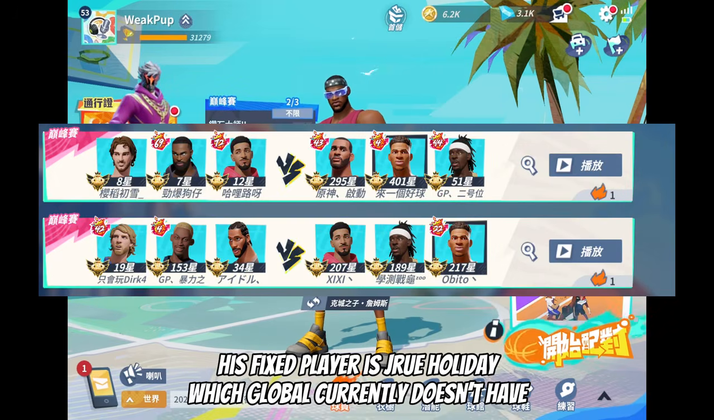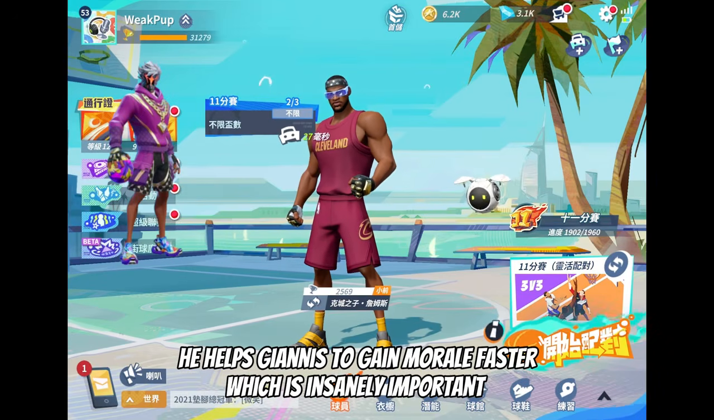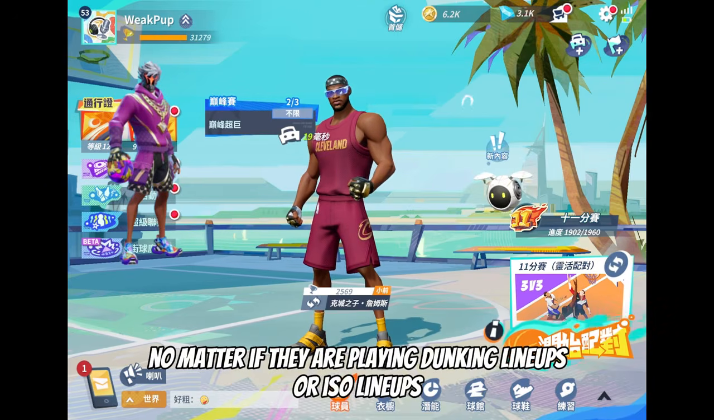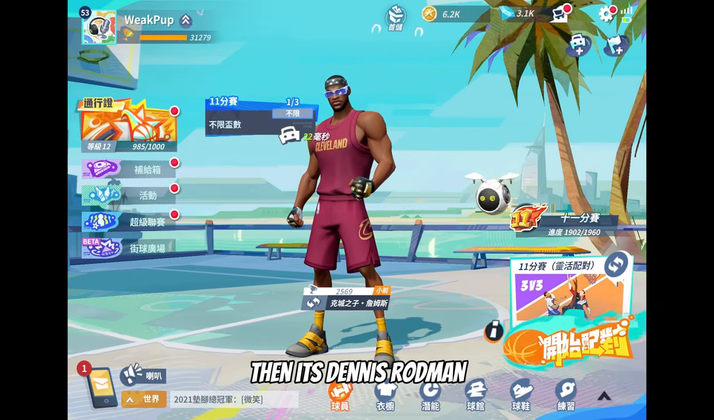His fixed player is Drew Holiday, which Global currently doesn't have. He helps Giannis to gain morale faster, which is insanely important, no matter if they are playing dunking lineups or ISO lineups.